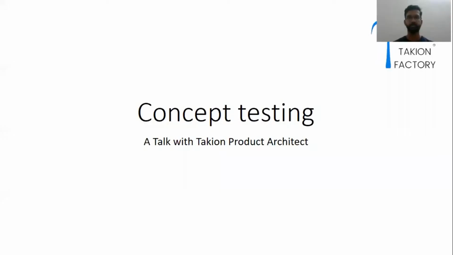There are a lot of methods for this, and we usually follow surveys for confirming whether a product is good or not. If the survey population is telling that the product is good, then we go for the production ramp up and on to the next stages. I'm sharing my screen.